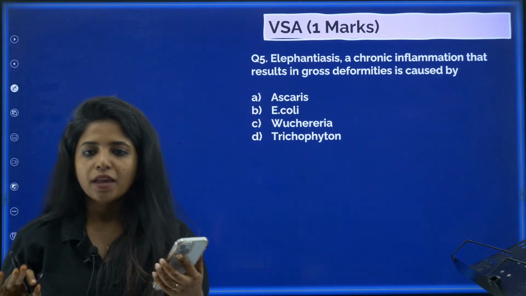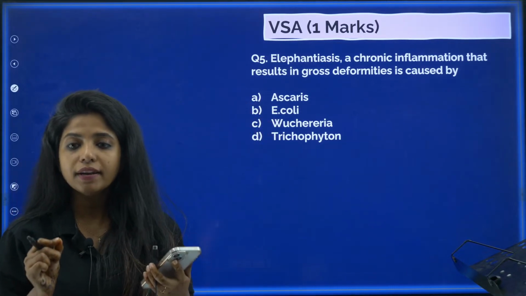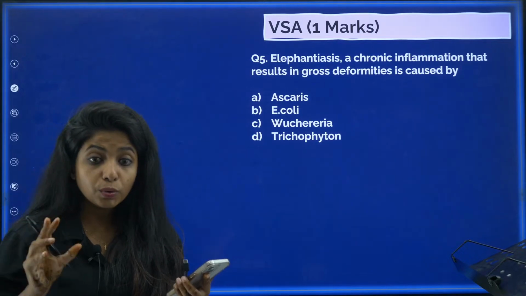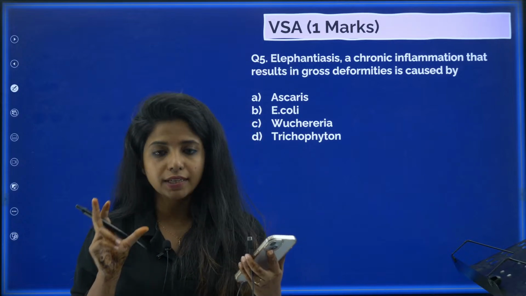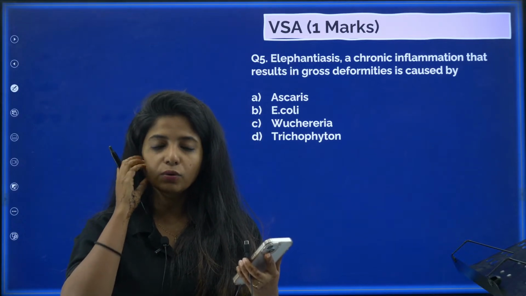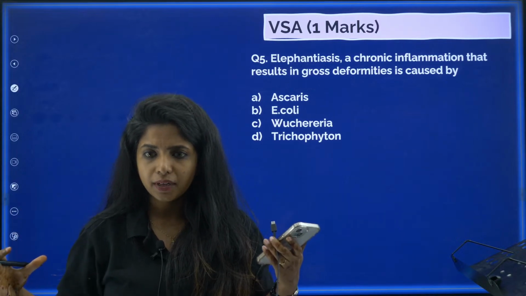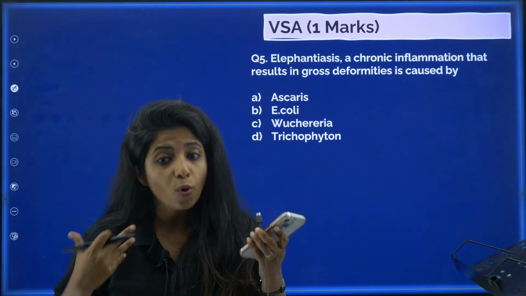So, yes. Now, elephantiasis, a chronic inflammation that results in gross deformities, is caused by. So, you are asked about a disease that is elephantiasis. Now, this is going to cause chronic inflammation, as in there will be too much swelling and things like that. And it is caused by what organism?